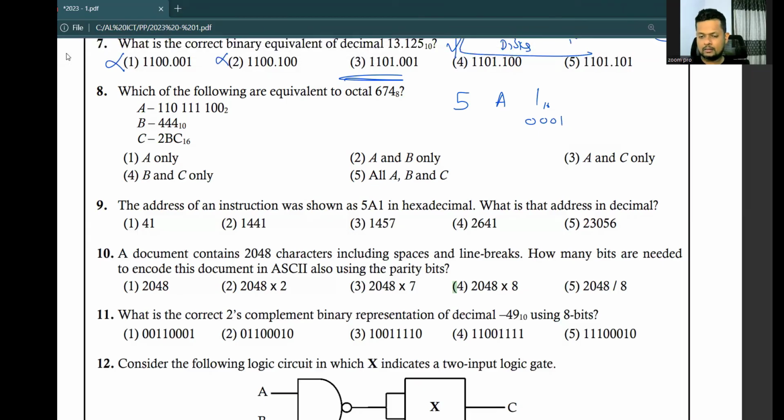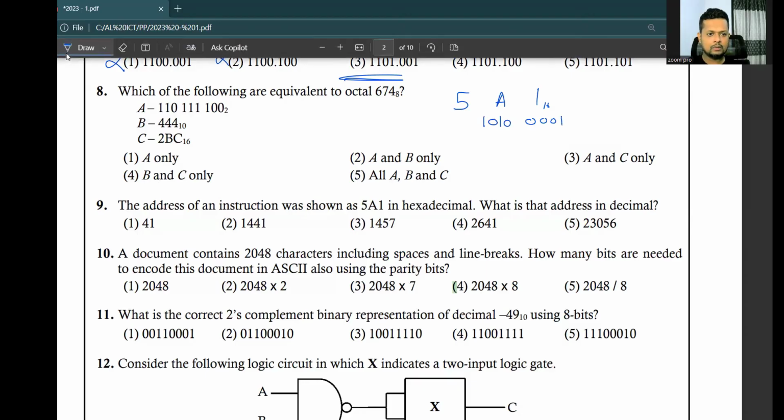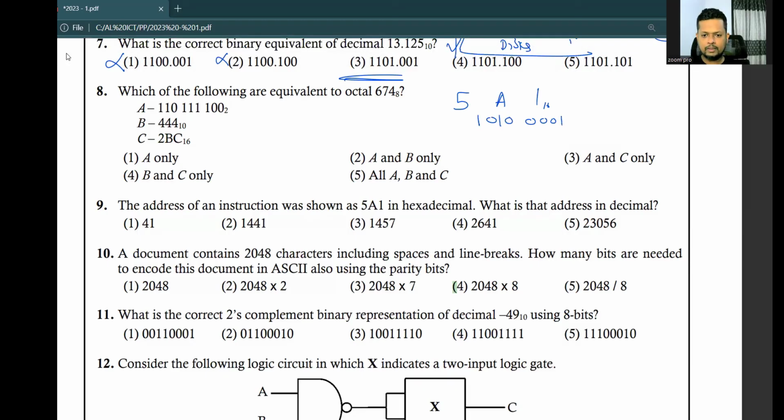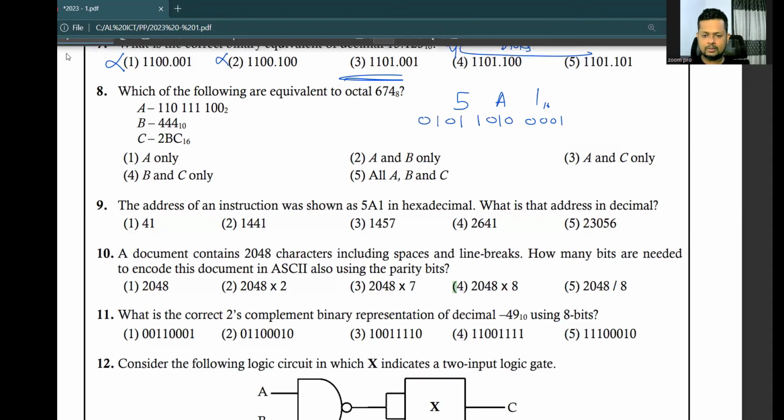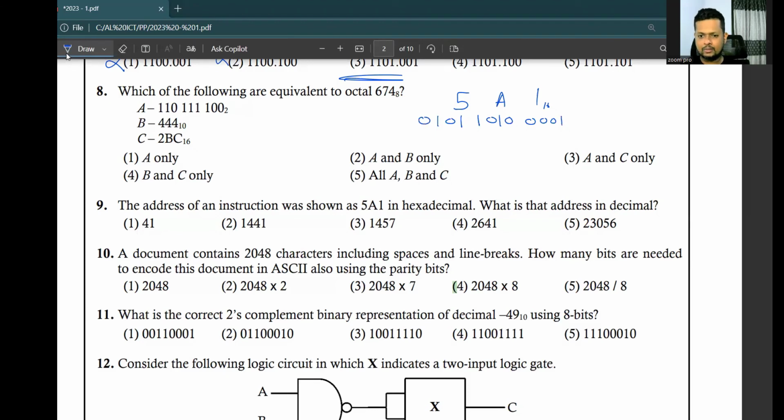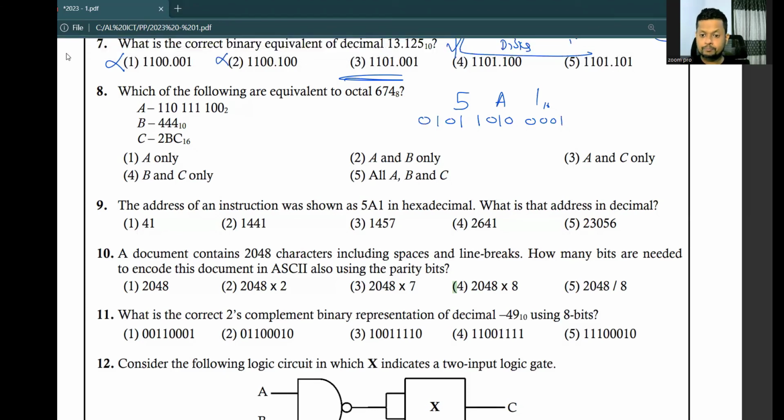A is 10, which takes 4 bits. And 5 in 4 bits is 1, 0, 1. You can put a 0 in front, that doesn't count anyway.